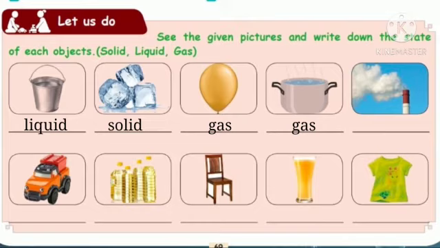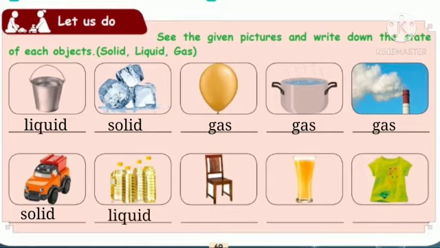The next picture, it is a factory outlet. Some smoke is coming into the air. So the smoke comes under gas. The answer is gas. Next one, here the picture of a toy car is given. It is in the solid form. So the answer is solid. Next, here a bottle filled with some liquid. It may be a chemical or oil, anything else. So it comes under liquid.